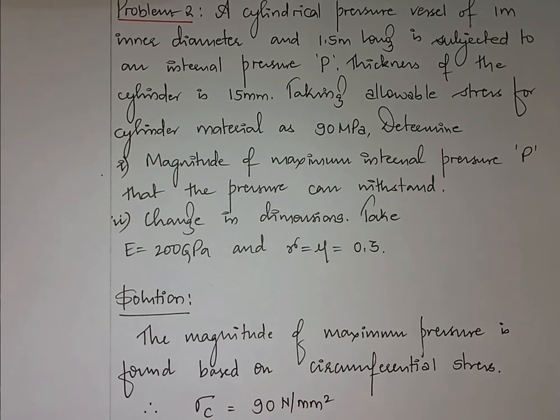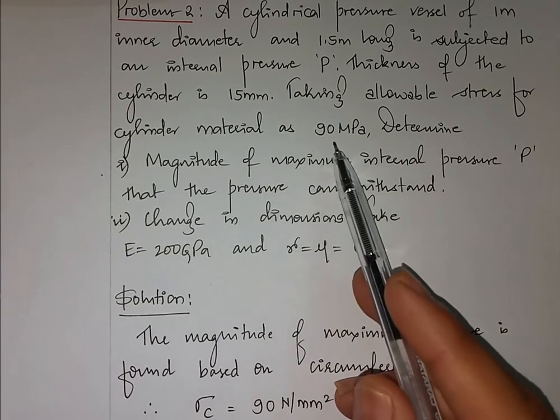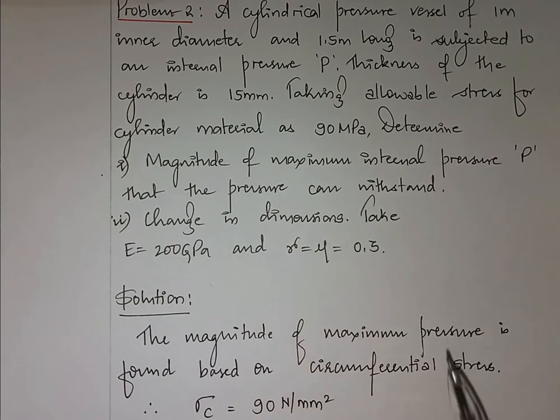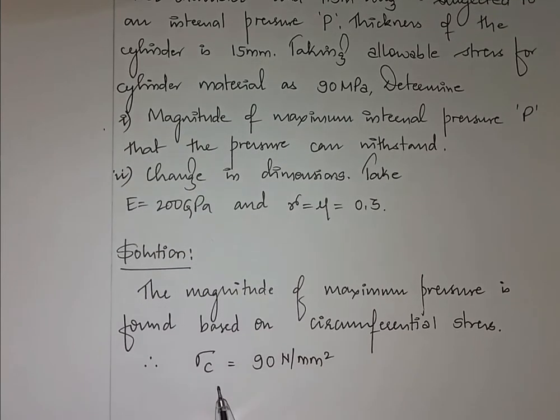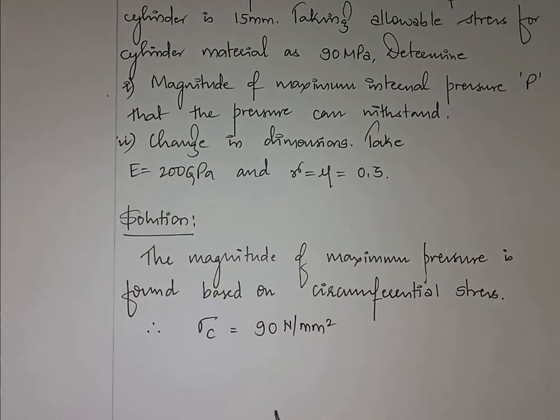So he has given to us that the allowable stress for the cylinder material is 90 MPa, and always keep in mind whenever you are designing a cylinder, the maximum stress which is induced in that is always the circumferential stress. So in this case I'll take the allowable stress itself as the circumferential stress.